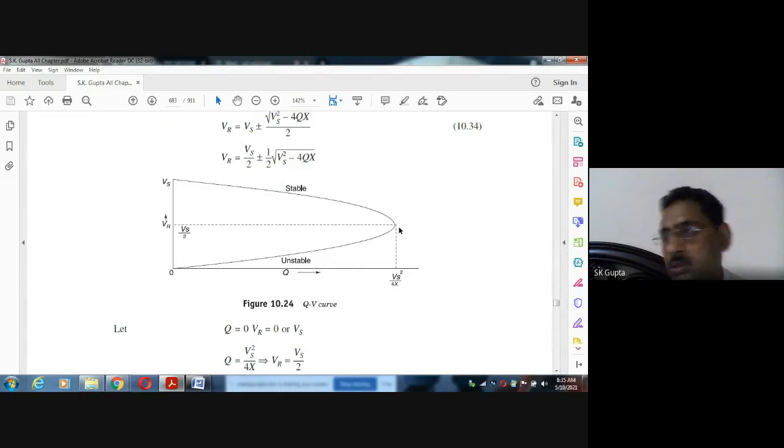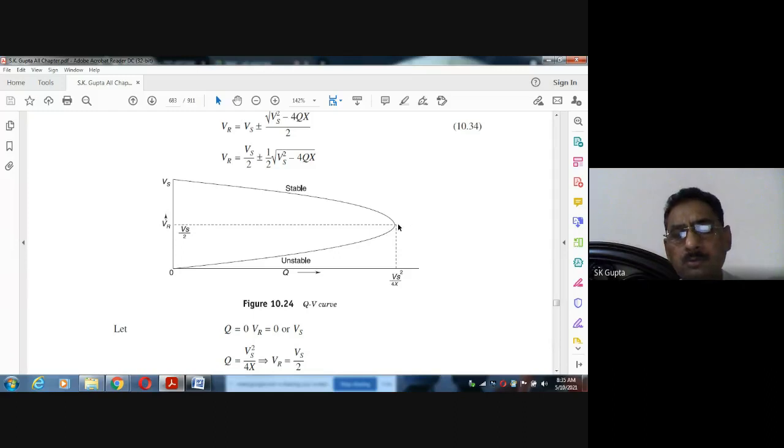As I told, a sequence of events will take place. It means it will go on even if you decrease the Q. Here see, even if you decrease the Q, the voltage goes down. Normally, if you decrease the Q demand, the voltage is controlled and increases. But here, even if you decrease the demand, it is not controlled. Voltage goes down to 0. So the whole system's voltage collapsed. Zero voltage has come.